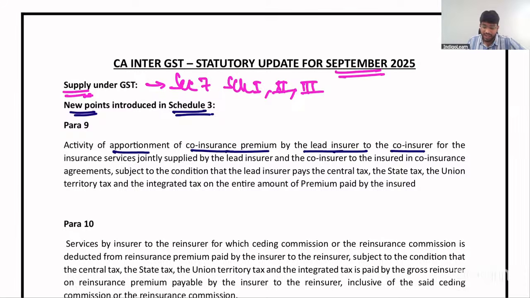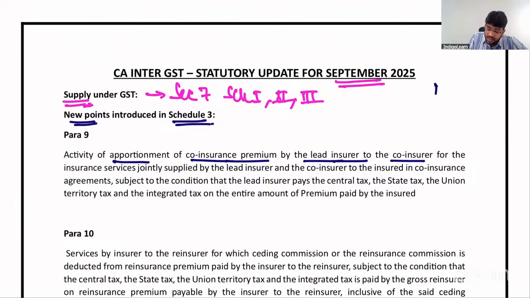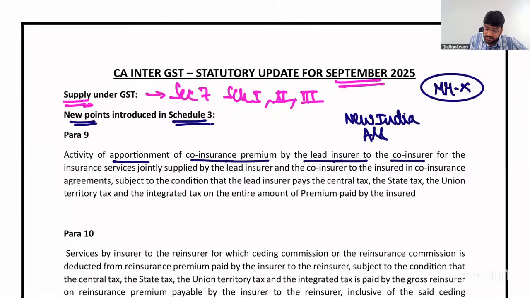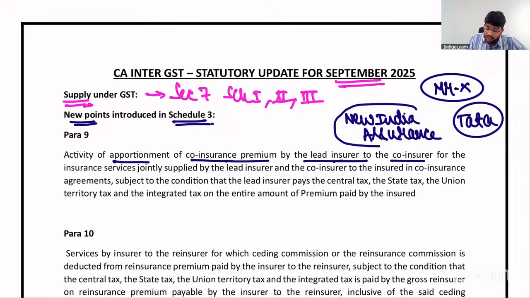What does that mean? Let me give a small example. Let's say there is one person, Mr. X, and there is one company known as New India Assurance, and another company known as Tata. There are two insurance companies acting as co-insurers for a particular insurance policy taken by Mr. X. Let's say Tata is the lead insurer.